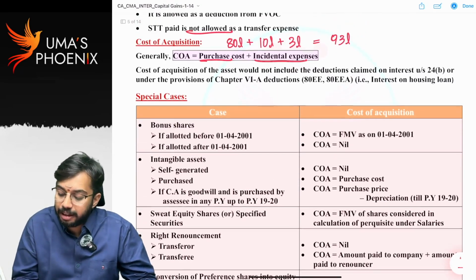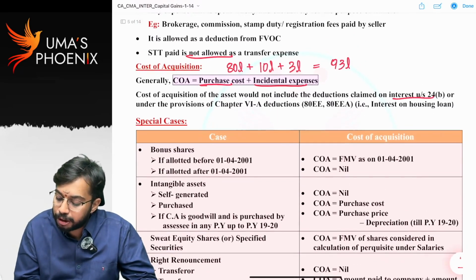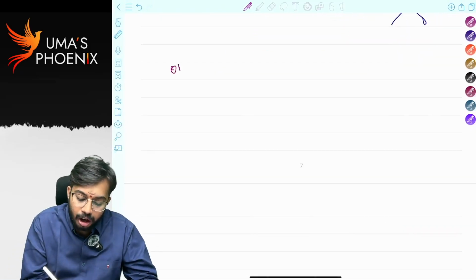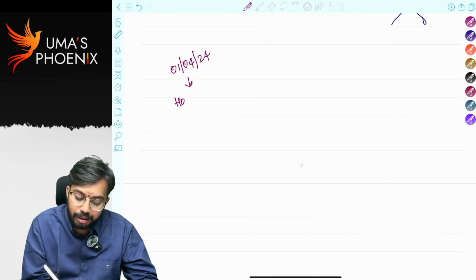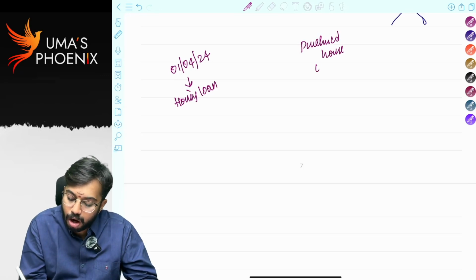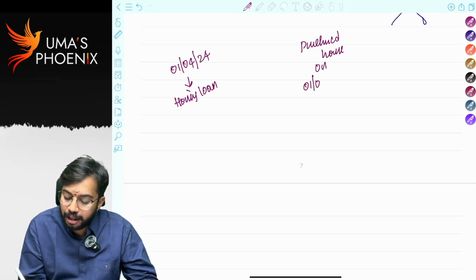There is an amendment. You know interest on house property, right? For example, on 1st April 2024, I took housing loan. I purchased a house on 1st July 24.